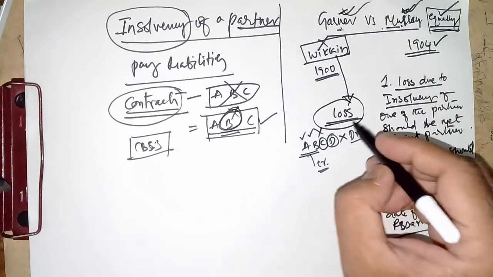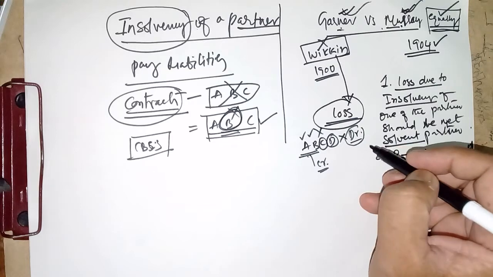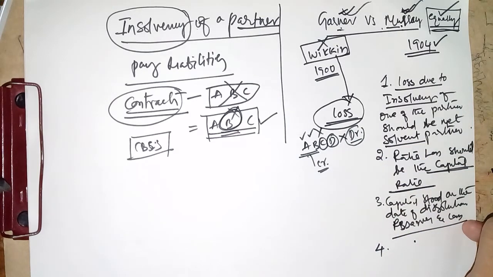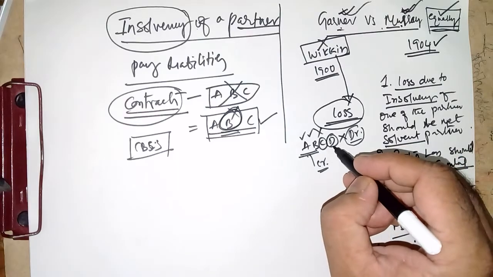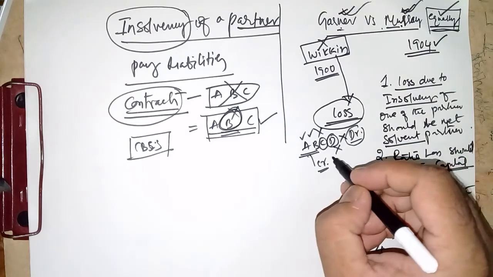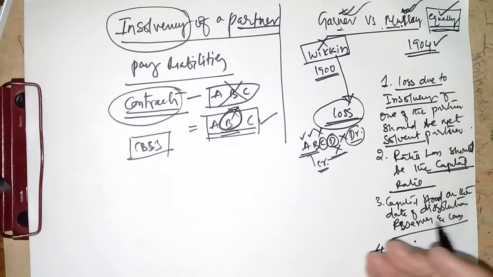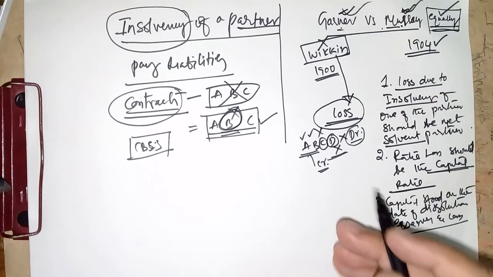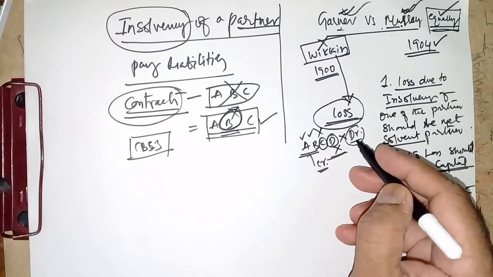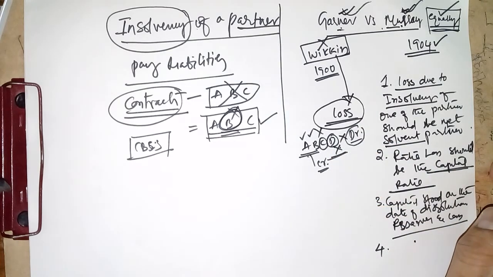In such a case, the partner who has a debit balance is not liable to pay damages, that is, the loss due to insolvency. He is excused by the law because he is not eligible to incur the loss due to insolvency. So any partner having a debit balance on the date of dissolution is not entitled to share the loss of the insolvent partner, though he is solvent. That is immaterial, right?